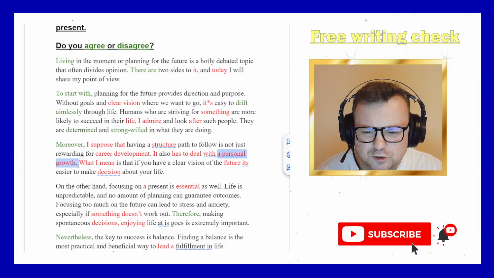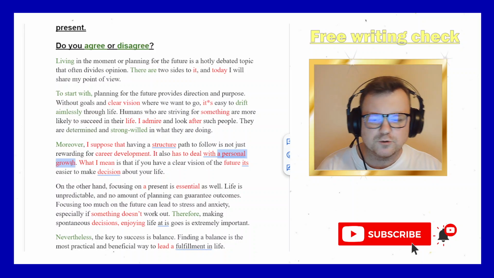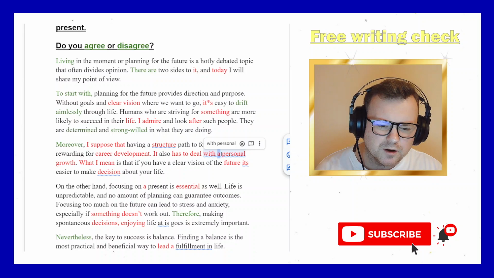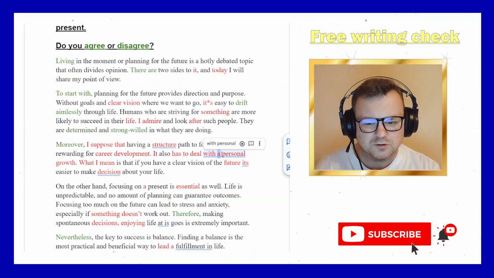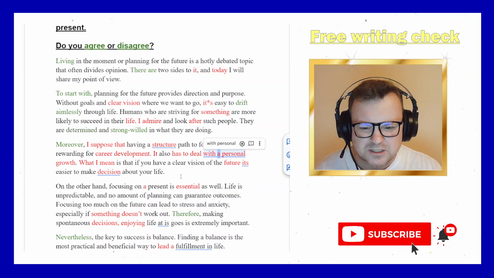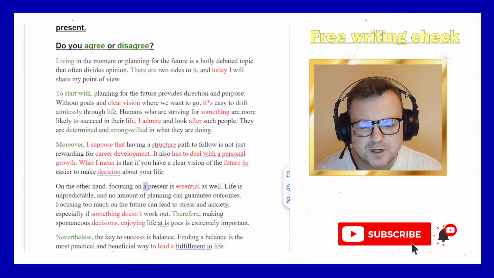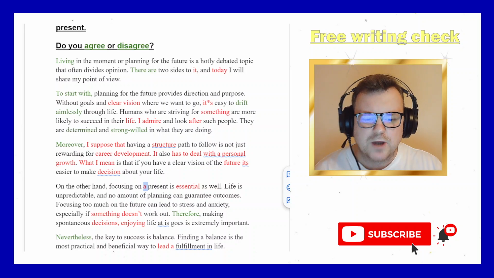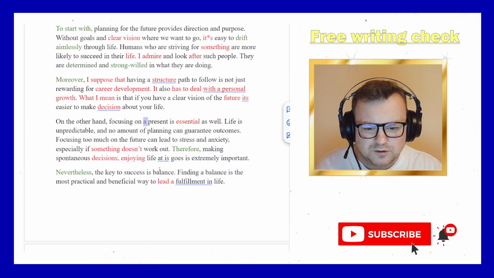Yeah, "a personal growth." So growth is uncountable. We don't say one growth, two growths, three growths, but you have the article which means one. And for me, this is a golden rule of articles, a very basic rule in articles. With uncountable nouns, we don't use "a", right? Very basic rules. "On a present" instead of "the present." Okay, that's more of a fixed expression, why we use "the present", so not so heavily punished there. But it is noticeable that you have some mistakes with articles.